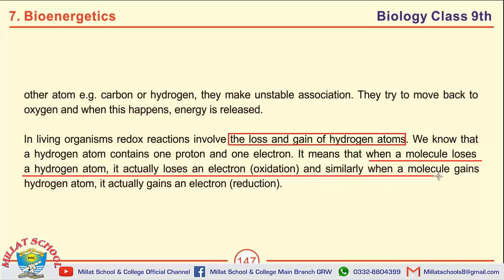Similarly, when a molecule gains a hydrogen atom, it actually gains an electron, and that is reduction. So if a hydrogen atom is lost, it is loss of one electron, which is oxidation, and when a hydrogen atom is gained by someone, that means gaining of one electron, and that is reduction.